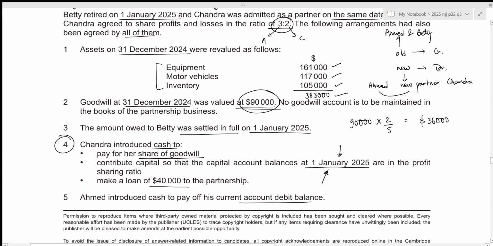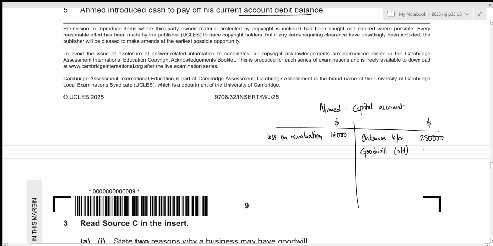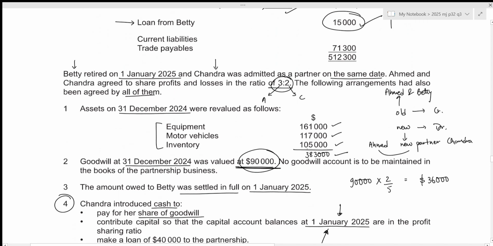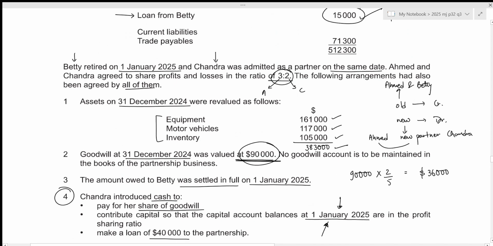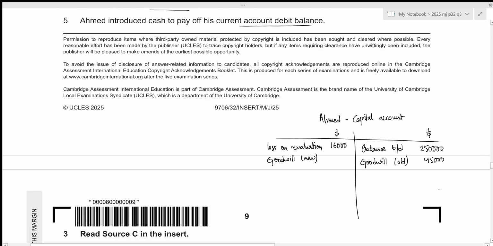So half of 90,000 will just be 45,000. Then the goodwill new ratio will be based on the new profit sharing ratio. So 3 parts out of 5 parts will belong to Ahmed. That will be 90,000 times 3 by 5, which results in the value of 54,000. So this will appear on the debit side.